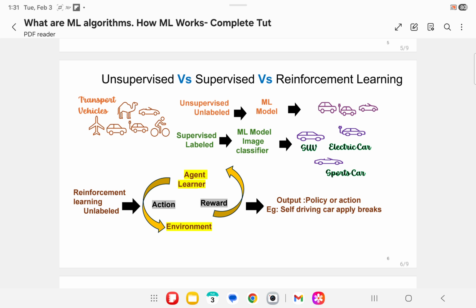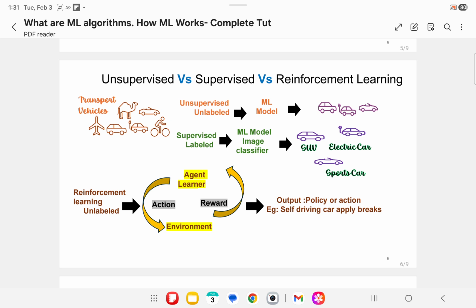In reinforcement learning, it is a time-based function with a feedback loop. Reinforcement learning can plan for the future. What is the meaning of time-based in reinforcement learning? Imagine a self-driving car simulation.